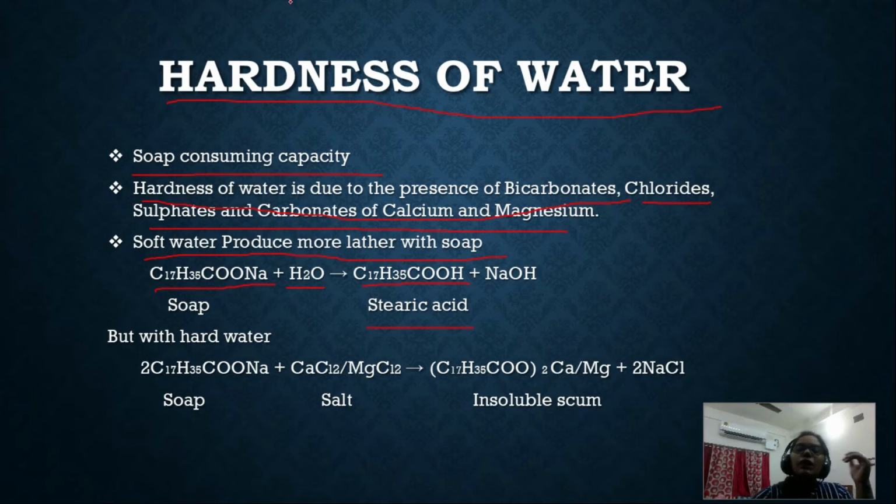Now if we use the hard water, what will happen? In hard water we have calcium and magnesium salts like chlorides, sulfates, it may be carbonates, it may be bicarbonates. Then the soap will react with these salts and form insoluble scum, calcium and magnesium stearate. This type of insoluble scum, insoluble scales, will form. So that is why lather will not form with the hard water. These are the differences between soft water and hard water.